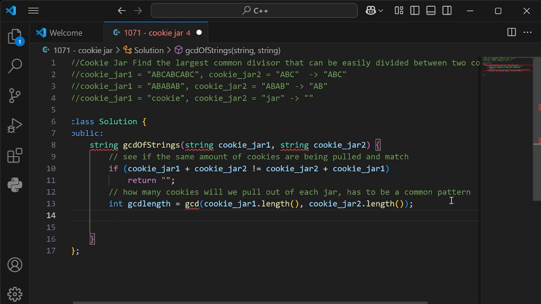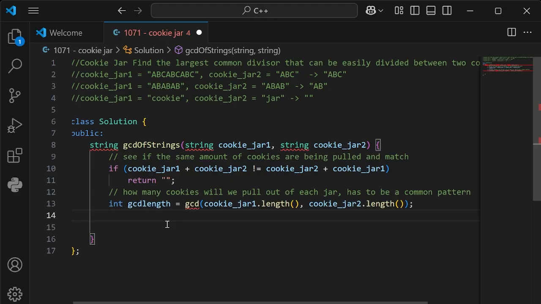Boom. Okay, so the next one is just returning the cookies, but this time we have to tell it to start from 0, and then from 0, using cookie jar 1, count how many is going to be eventually left based on this calculation. So it's taking out of cookie jar 1 and this length, so it's going to take out 4 from jar 1, it's going to take out 4 from jar 2, and we kind of want to see what's left. So we have to use this thing called substring. Here we're using this dot length. The next one we're going to use dot substring, which is going to just say, what's left, guys?